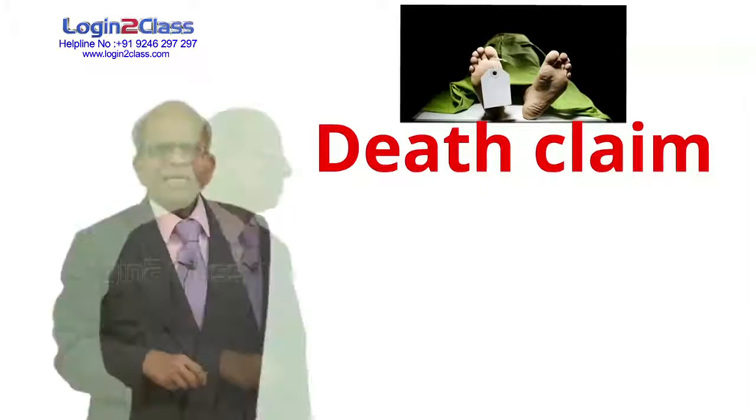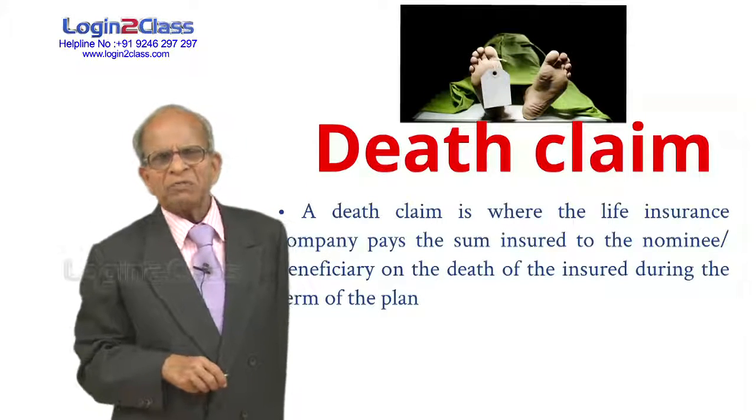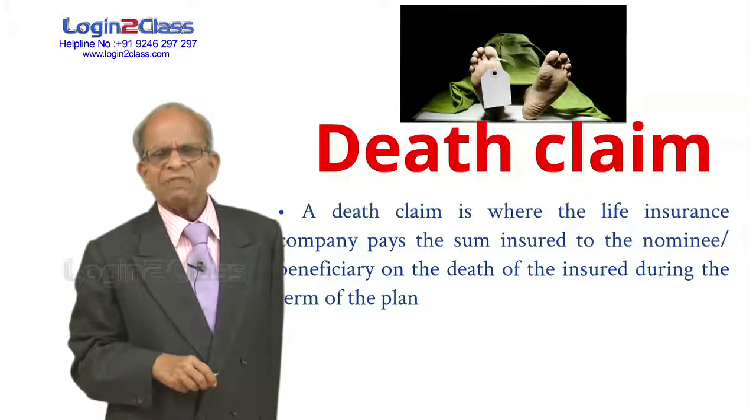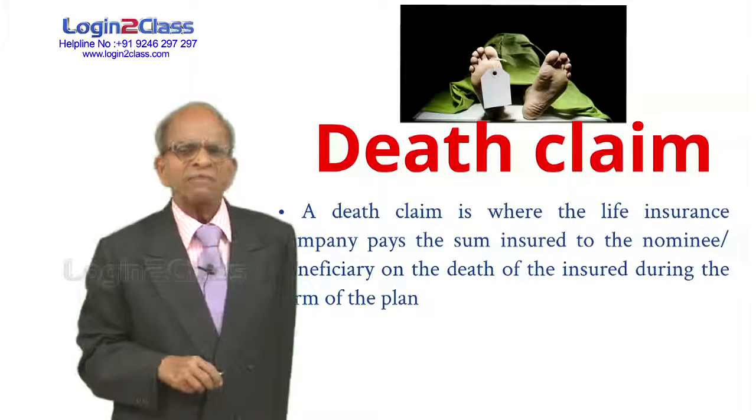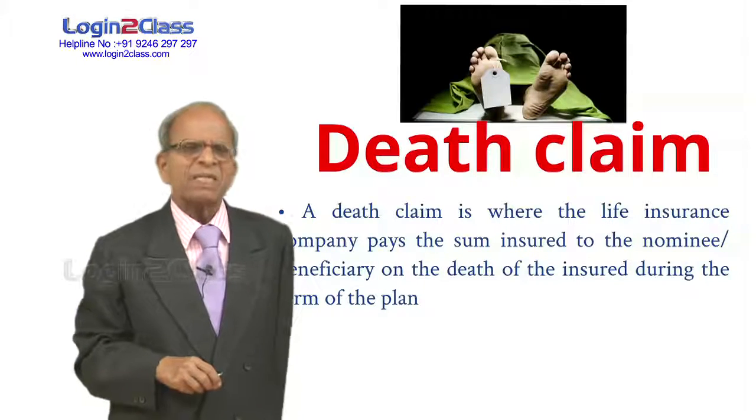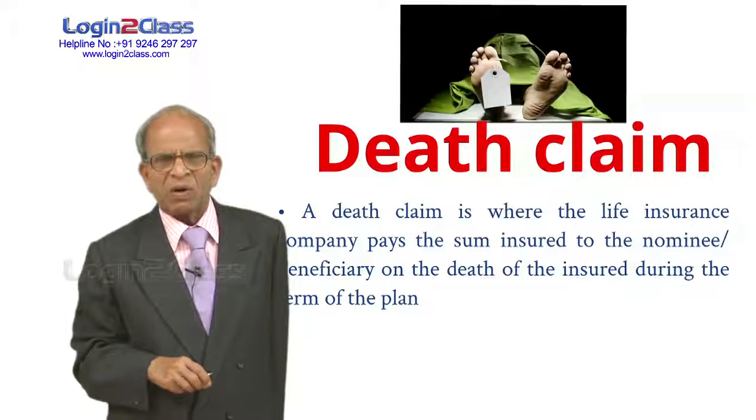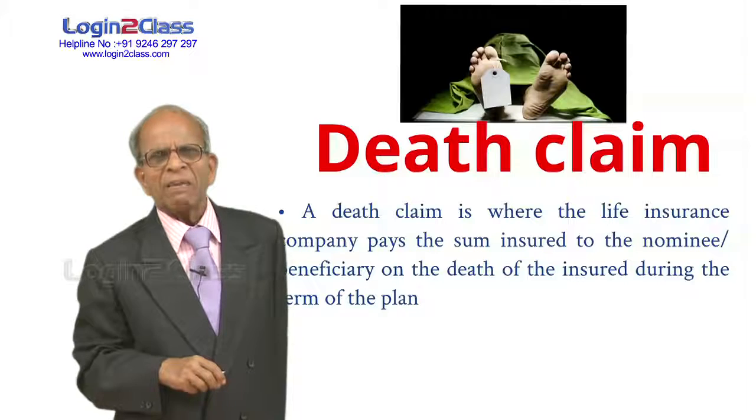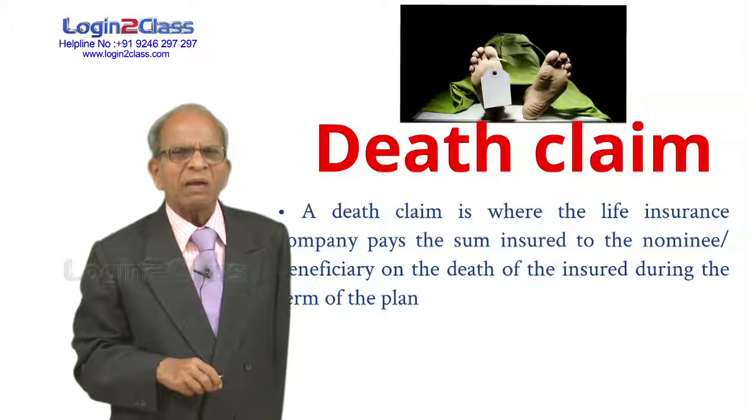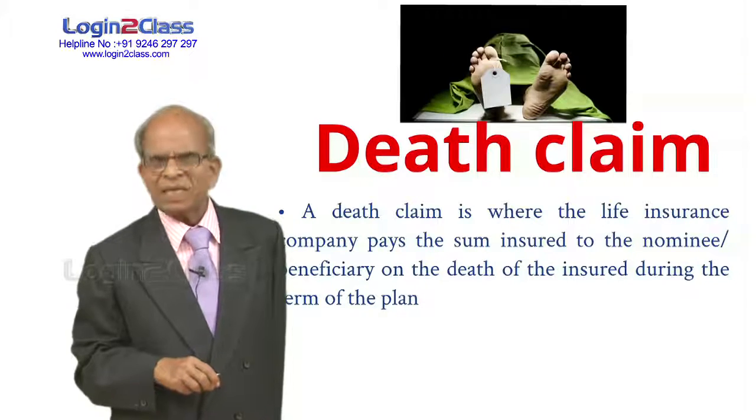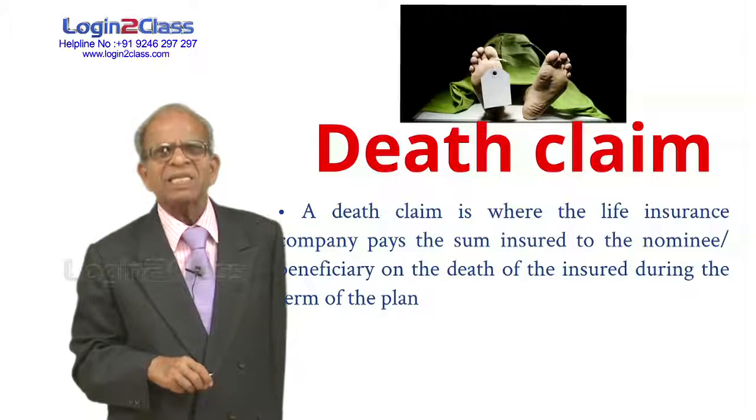What is a death claim? Death claim on the happening of the death of the life assured. The life assured may be the policy holder, or if the policy is on the life of another person, the life assured and the policy holder may be different. So on the death of the life assured, payment is made to the policy holder or to the nominee or to the assignee or to the legal heirs. That is the death claim.